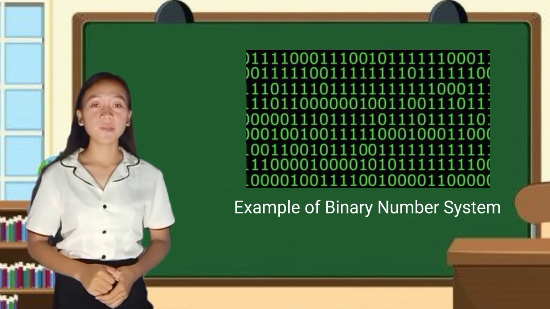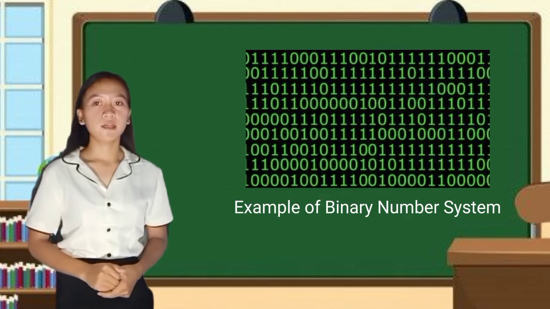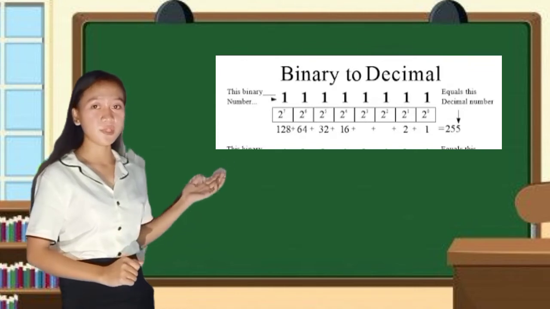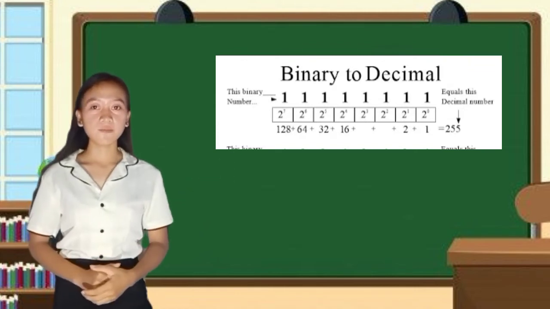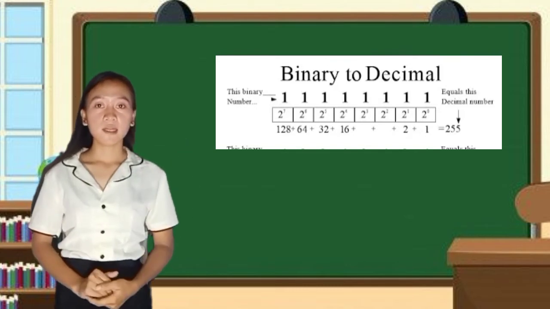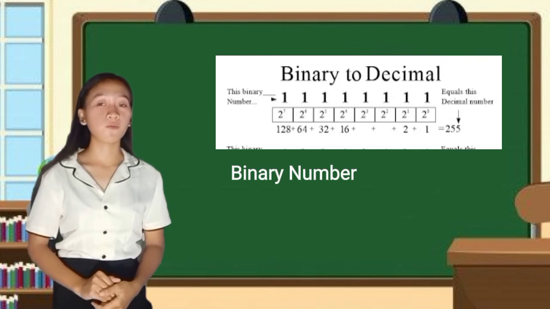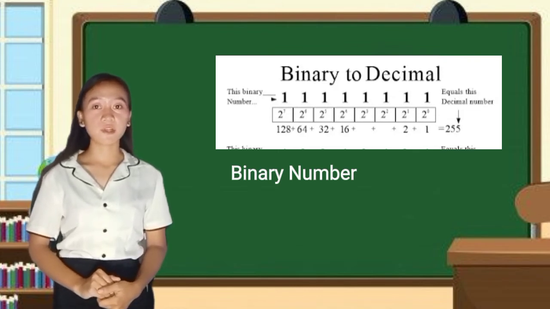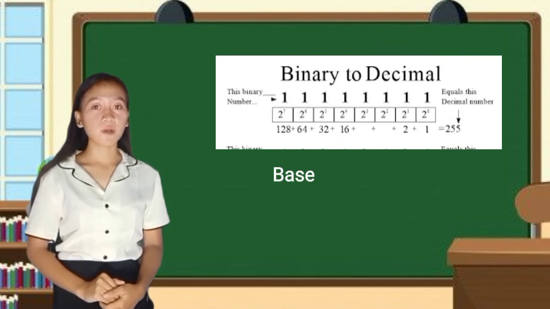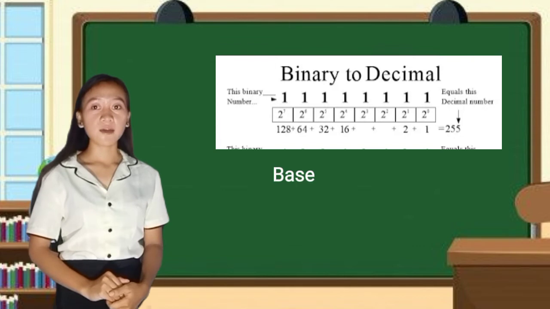Okay, class, I will give an example about binary to decimal. So, I have here an example. Look at this picture. Those at the top, which is the number 1, is what we call the binary number. And at the bottom of the 1, or binary number, is what we call the base. The base with a power of 0, 1, 2, 3, up to 7.